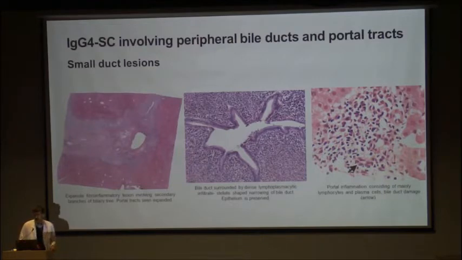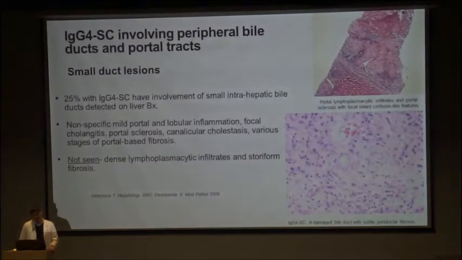And obviously, when you look at the portal tracts, there is a mixed infiltration. Now, we would like to call IgG4 sclerosing cholangitis involving peripheral bile ducts and portal tract something akin to a small duct lesion or small duct disease. Over 25% of IgG4 sclerosing cholangitis have involvement of small intrahepatic bile ducts detected on liver biopsies. And the changes we find are non-specific: mild portal inflammation, mild lobular inflammation, focal cholangitis, portal sclerosis where there is minimal infiltration but the portal tracts are obliterated, canalicular cholestasis, and various stages of portal-based fibrosis.